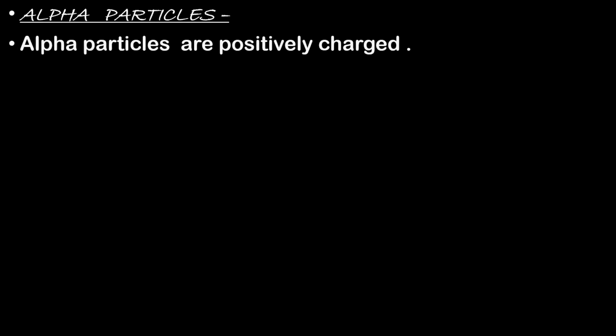Now we will first understand what are alpha particles. So as we have seen that alpha particles got attracted towards negatively charged plate. Okay, so first point states that alpha particles are positively charged. Now why does this say that they are positively charged? As we all know that opposite charges attract each other.